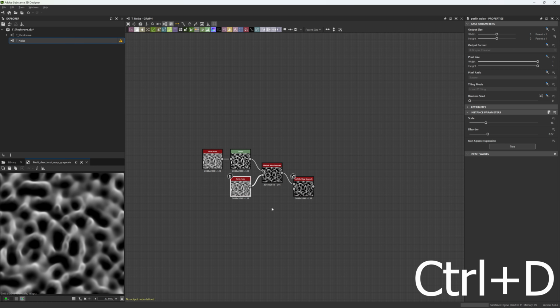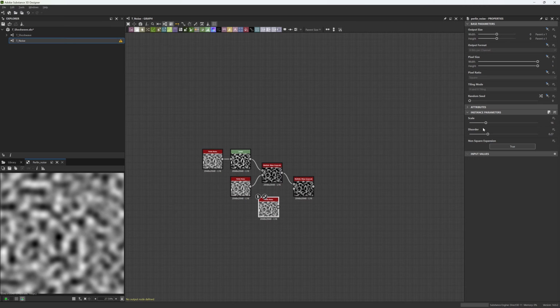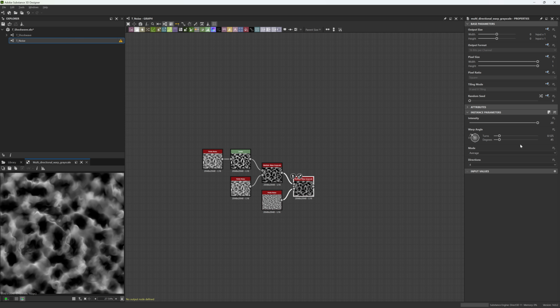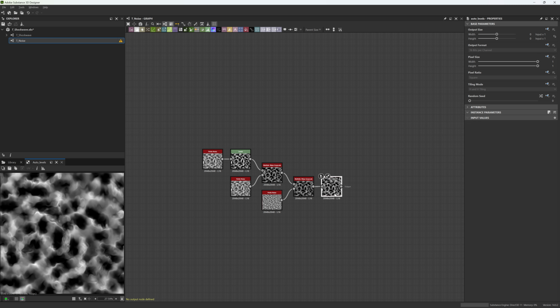Duplicate the Perlin noise. Increase its scale. Plug it into the intensity input. Change the warp angle to 0. And add auto levels. Next, I want to add some highlights to this noise.